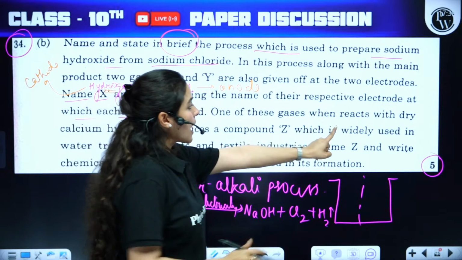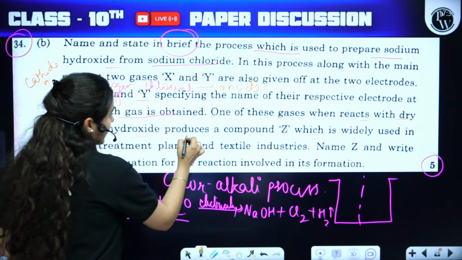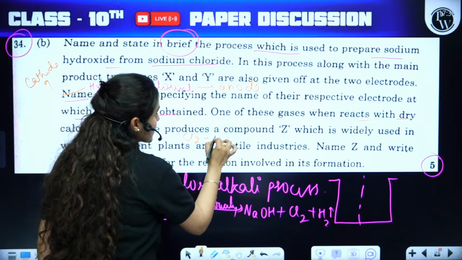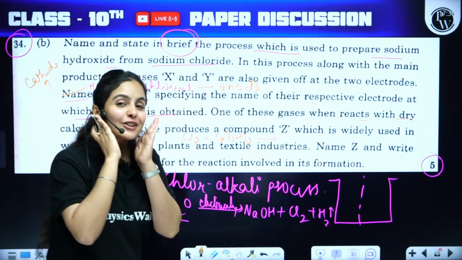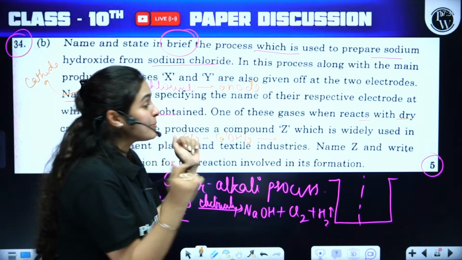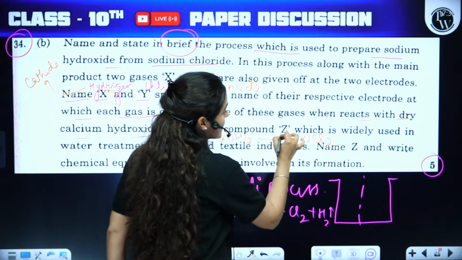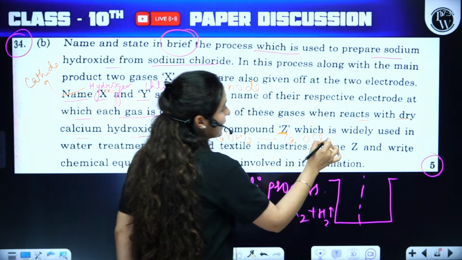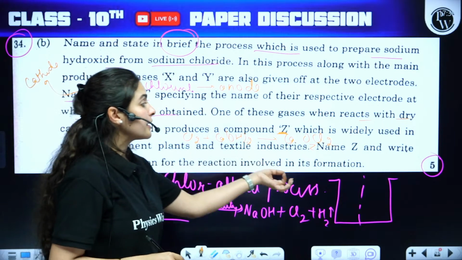One of these gases will react with dry calcium hydroxide. If chlorine reacts with dry slaked lime, which is calcium hydroxide, that gives us bleaching powder, which is calcium oxychloride, CaOCl2, which is your Z here, widely used for water treatment and in textile industries.